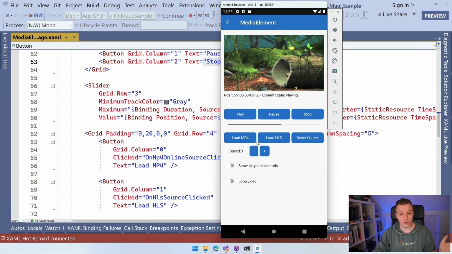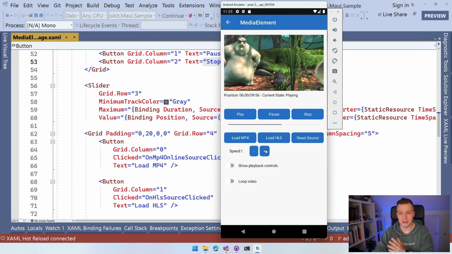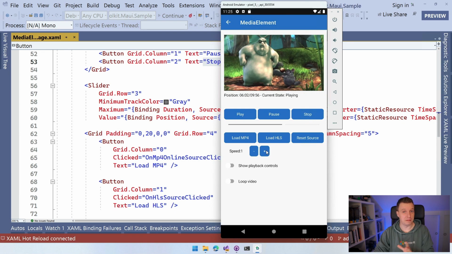It does work the other way around, it seems. So if I set it to 0, it's going to be paused, so there's that. And if I then do plus again, then it's going to play again at the speed of 1. So that does seem to work.